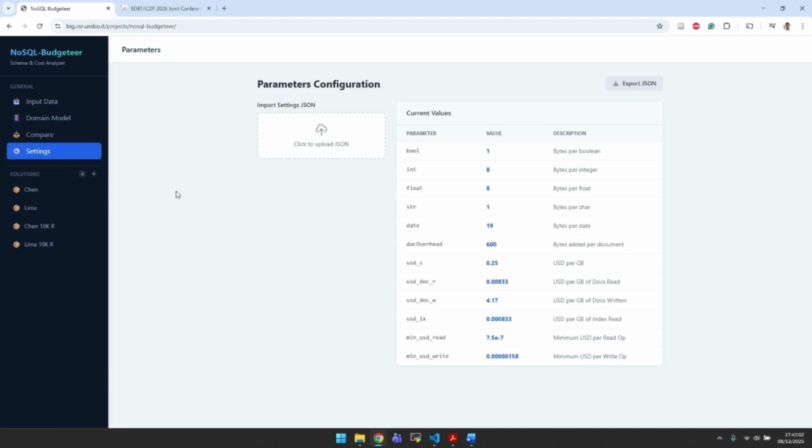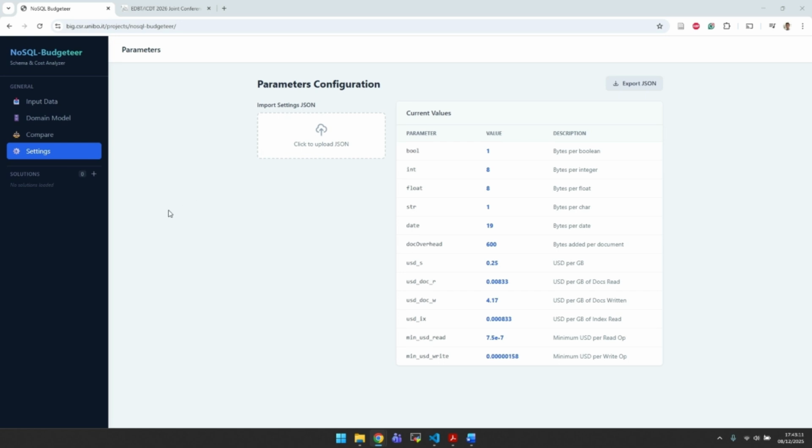In the settings view, you can configure the parameters of the cost model, which include the amount of bytes that are required for each document and for each data type, and pricing for storing the data and for reading and writing data and index entries. These, of course, can be configured based on the cloud provider that one wants to try, and these default values are based on current prices that we have for Azure Cosmos DB.